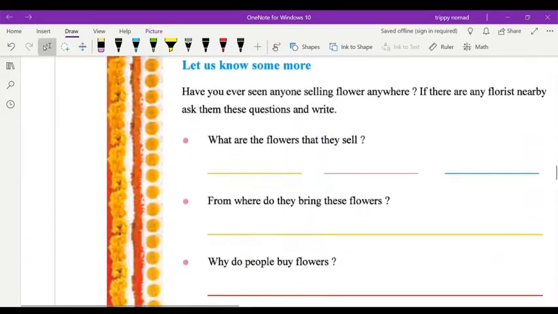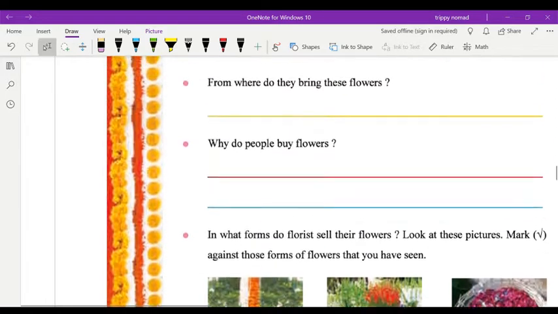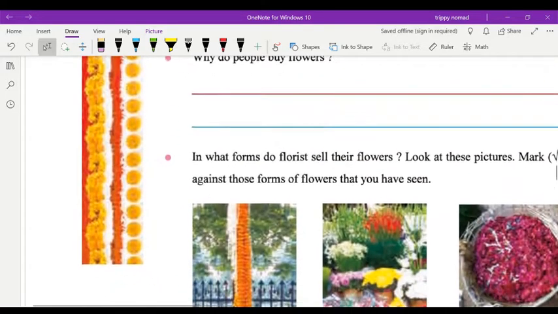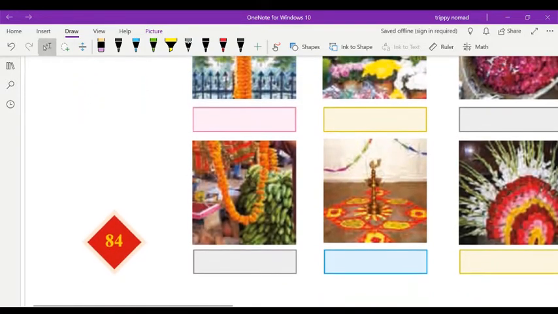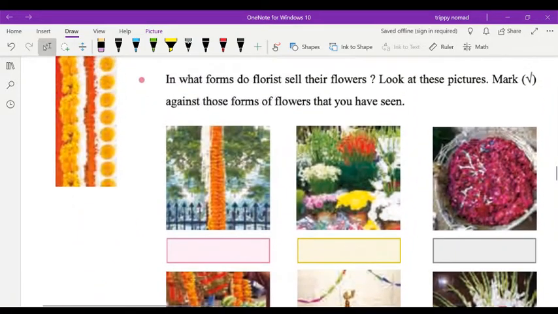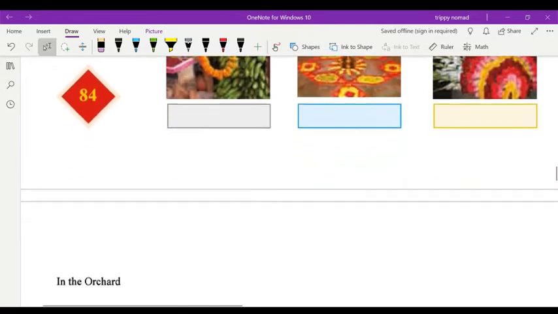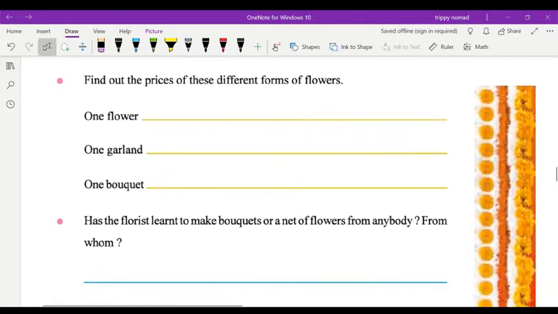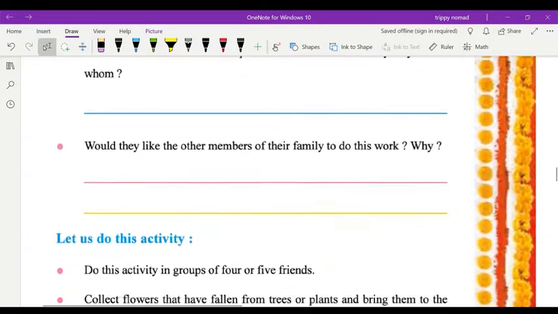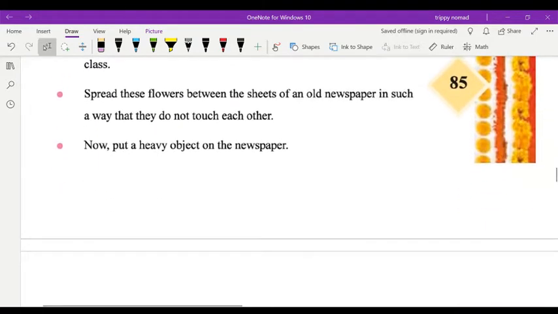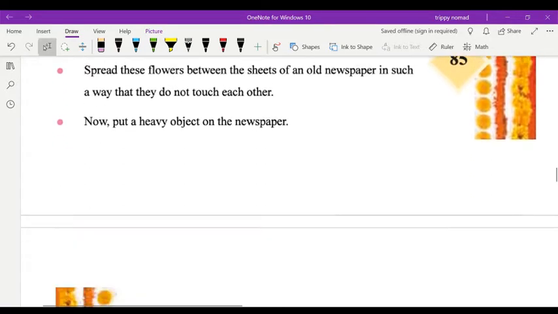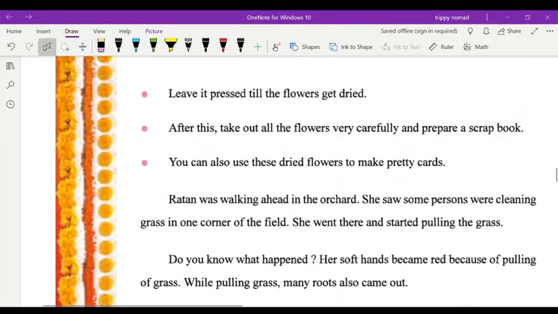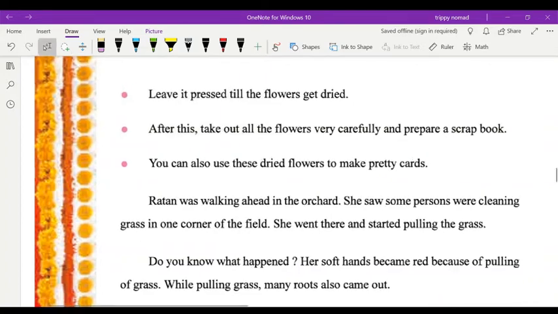Mostly in this chapter, you have seen, children, they have given the questions and not even a single answer. Here also, find out the prices of these different forms of flowers. So I will give you the answers in the PDF, and there is nothing to explain to you. And these are the activities that you can perform at your home, with the help of your parents.